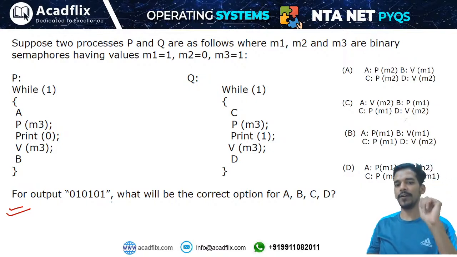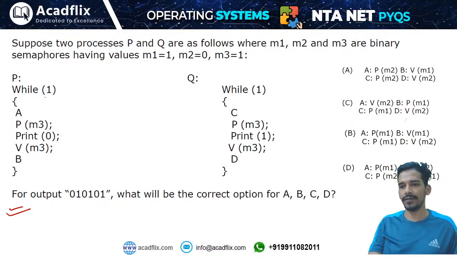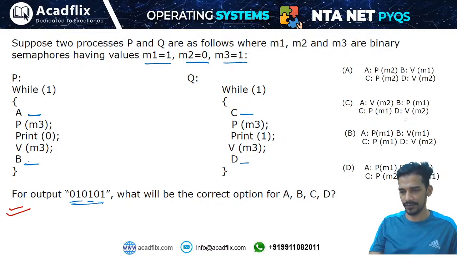So what should be the values of A, B, C and D? Here you have to put wait operation and signal operation on these 4 positions. What wait operation and signal operation should we put on these positions so that we get the output 0 1 0 1 0 1 1? That means they should execute in alternating order. The initial values are m1 equals 1, m2 equals 0, and m3 equals 1. These are binary semaphores.